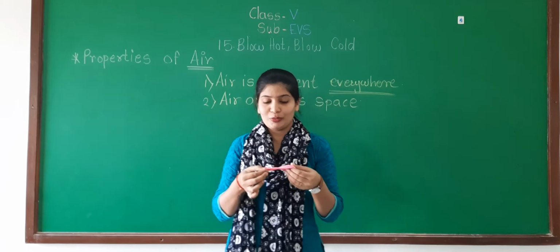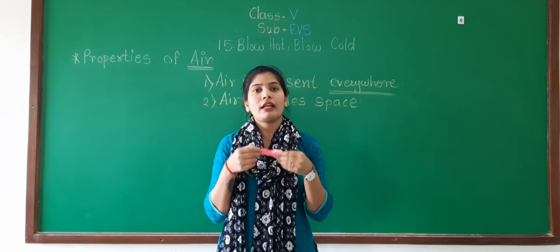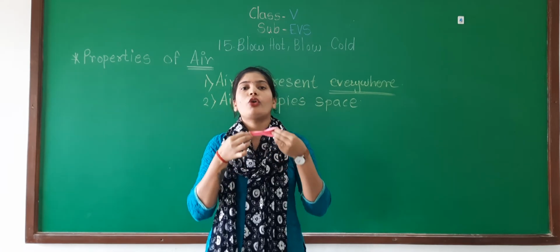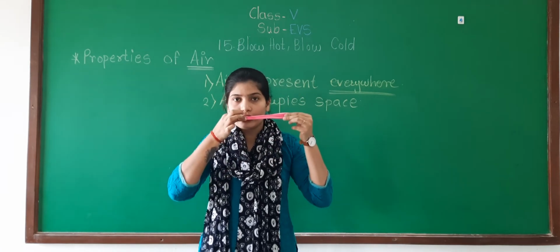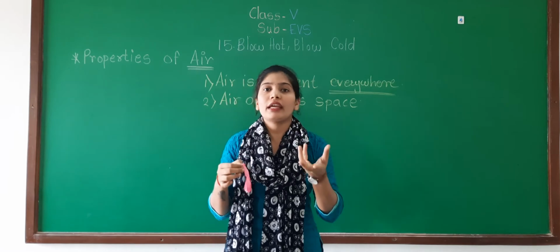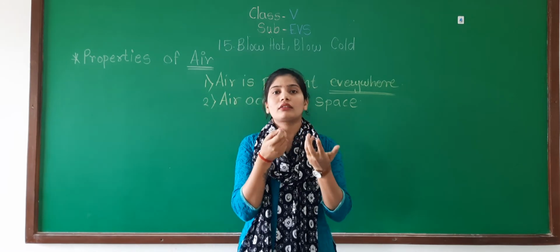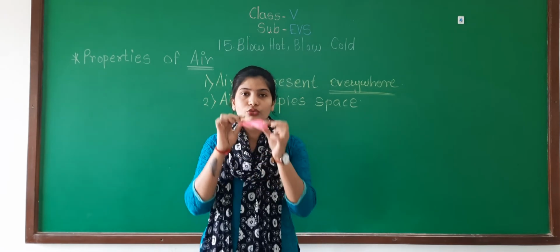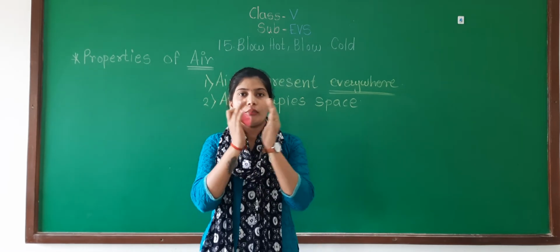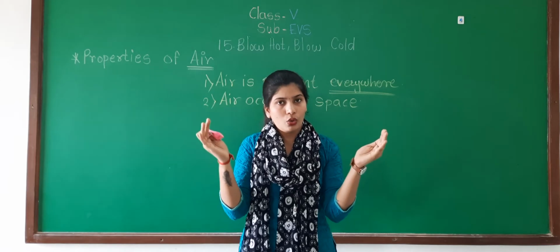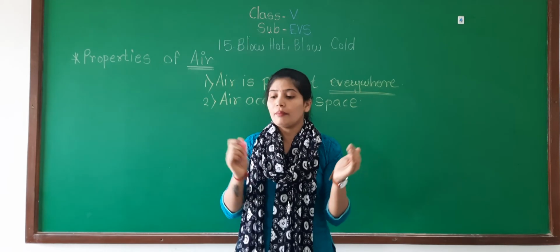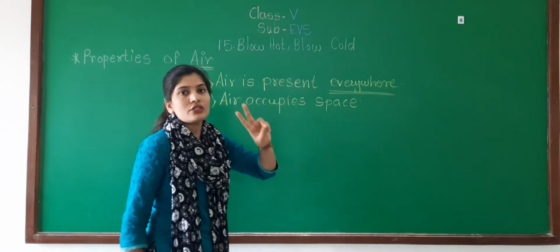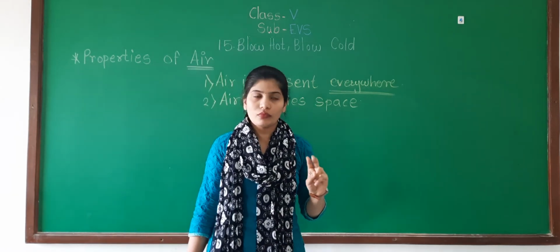If you want to blow a balloon, we are taking the air out from our mouth to the balloon. The balloon started to blow, started to expand. Means what? Your air occupies space. Understood the second property?